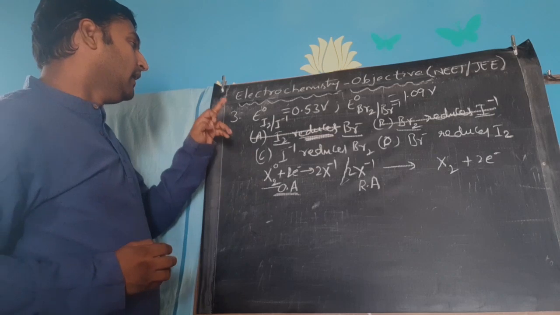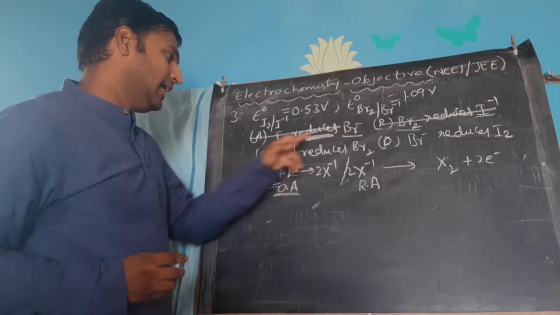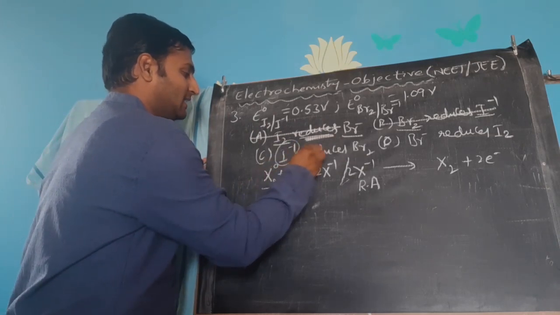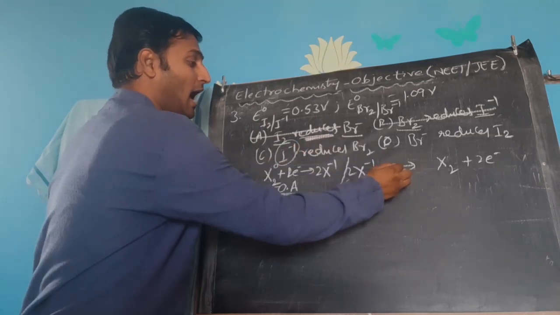Now, I minus reduces Br2 means, please understand, iodide has to act as a reducing agent, that means it should undergo oxidation.